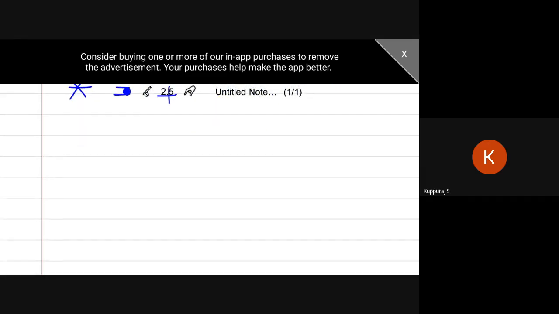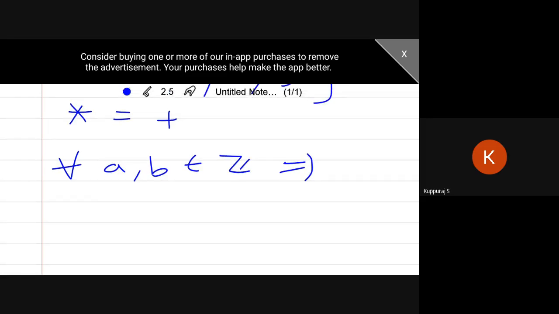First, what I try to prove: if we choose any two elements in Z and add those two elements, because my operation is addition, you have to verify whether the result belongs to Z or not.